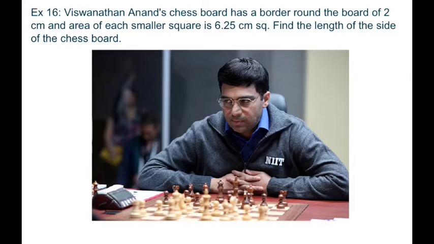Next problem is Vishwanathan Anand's chessboard has a border around the board of 2 cm and the area of each smaller square is 6.25 cm square. Find the length of the side of the chessboard. Okay, so it says that, let me draw this. Let's say this is his chessboard, right?